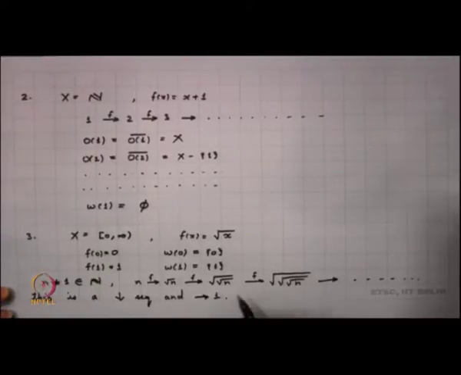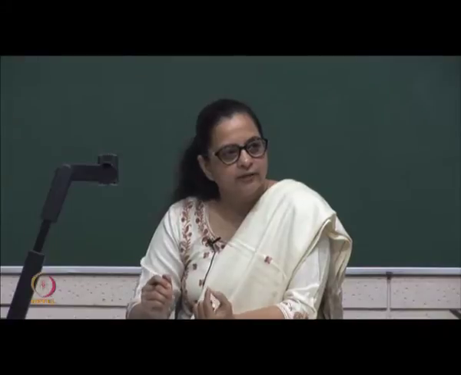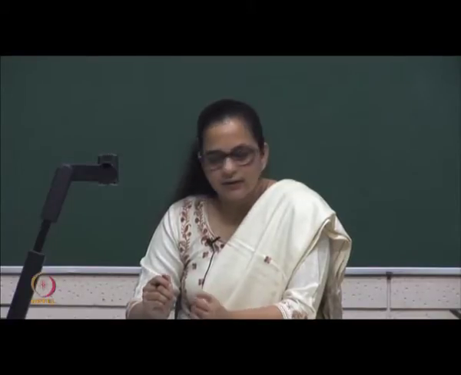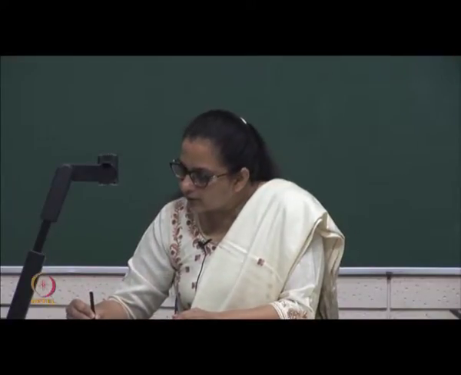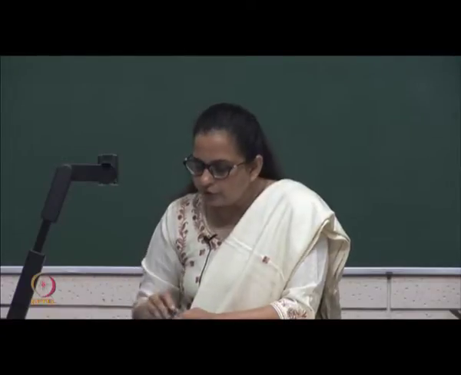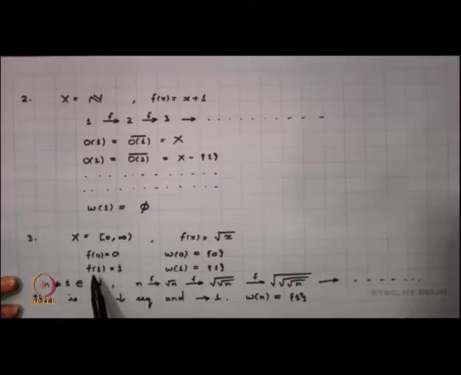So, what can you say about the limit set of any n here? This will be just singleton 1. If I take 1, the limit set is singleton 1. If I take any natural number which is not equal to 1, we again get that the limit set happens to be singleton 1.